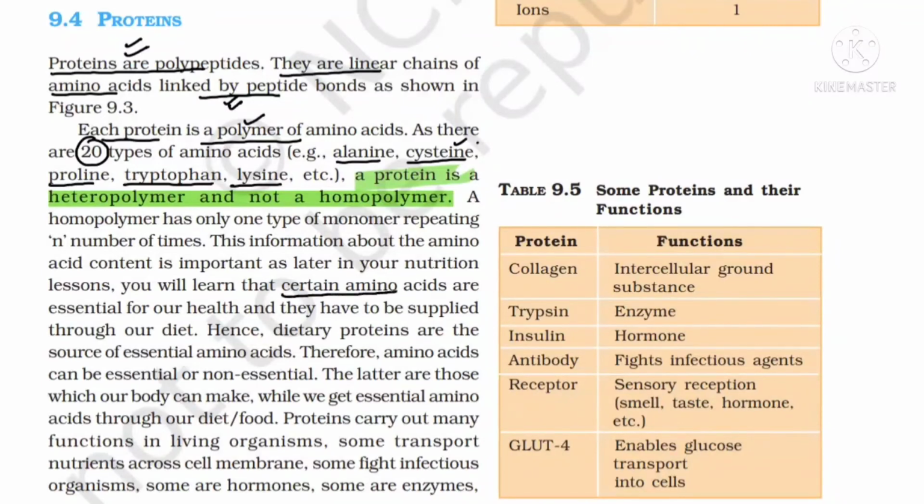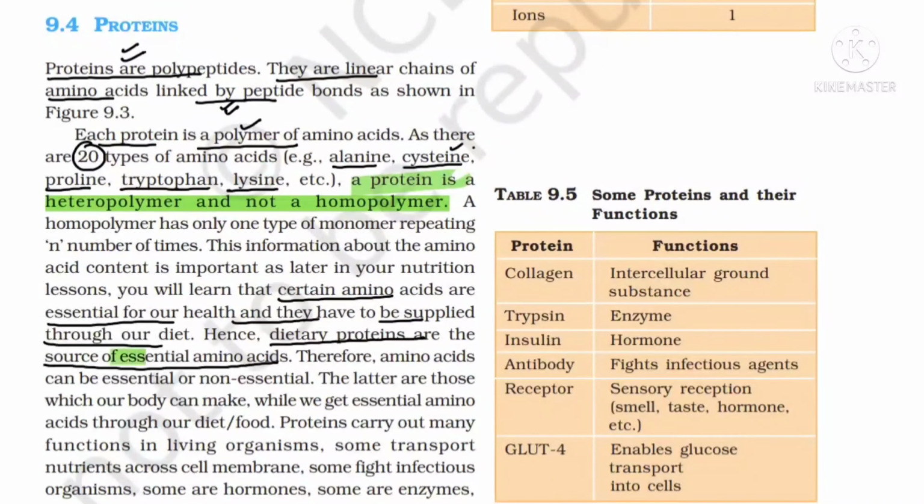Now see, certain amino acids are essential for our health and they have to be supplied by the diet. It means the protein which you are taking, dietary proteins are the source for essential amino acids. So it means a few amino acids are essential which you have to take from the diet. So essential amino acids are the ones which our body cannot prepare, and as a result we have to take them from the diet.